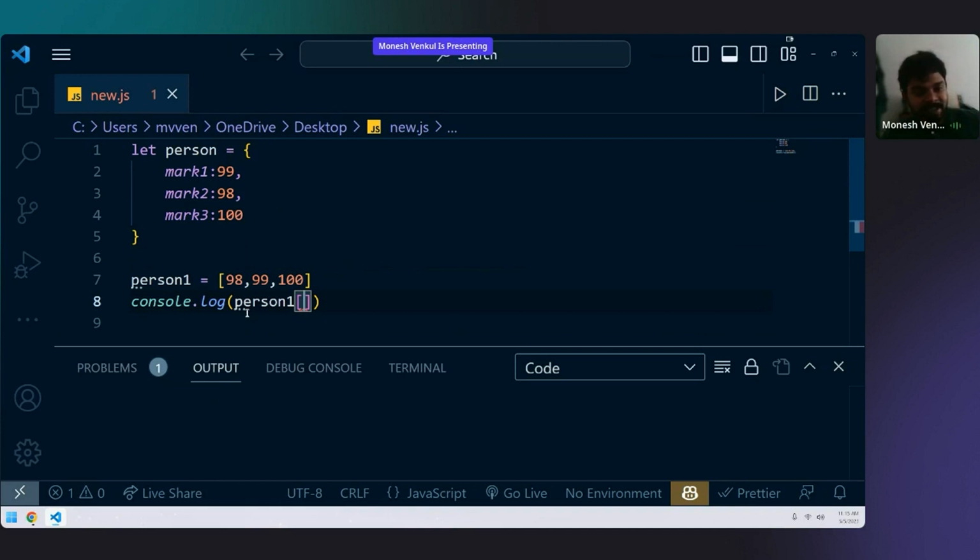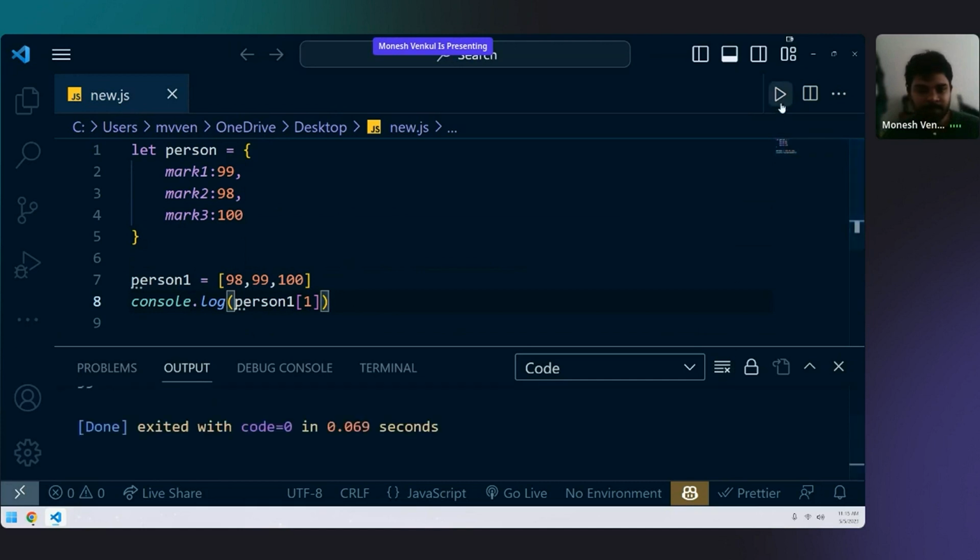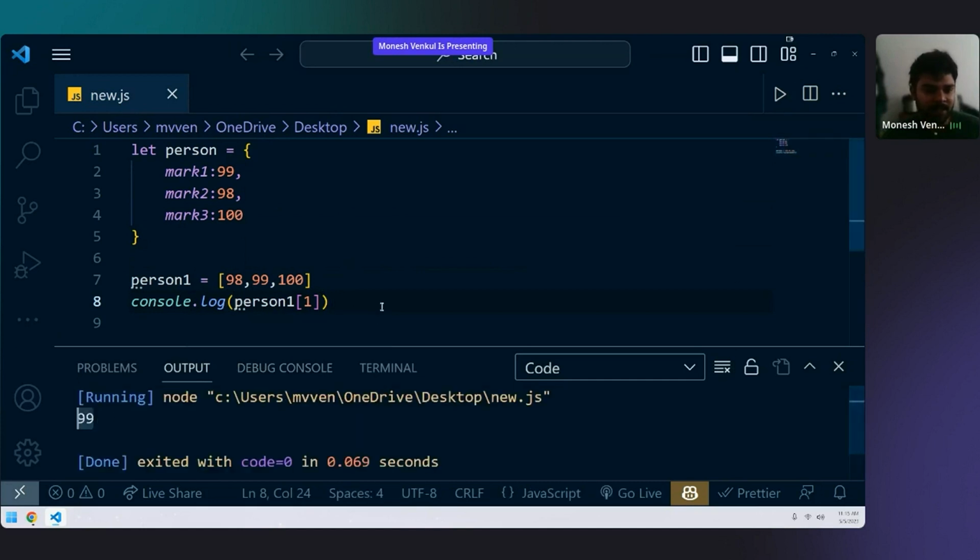Person 1, I want 99. Yeah, 1. That is exactly right. Now if I run the code, I get 99. In an array, you all know how to do it. For 99, you count 0, 1, and you put 1. This is nice.